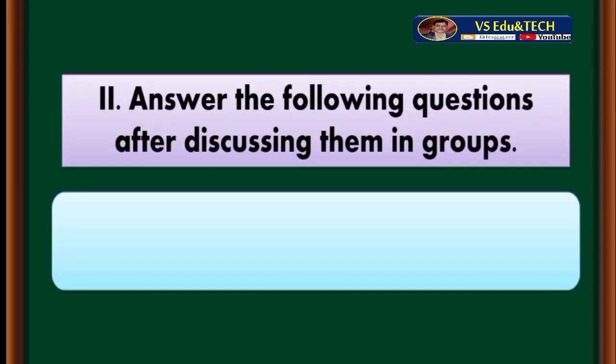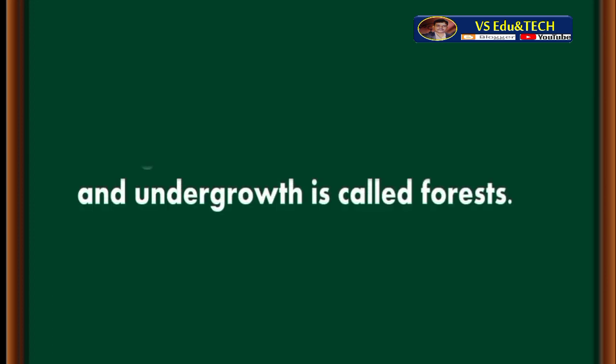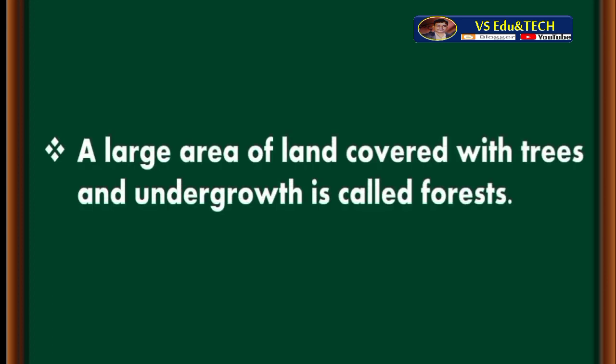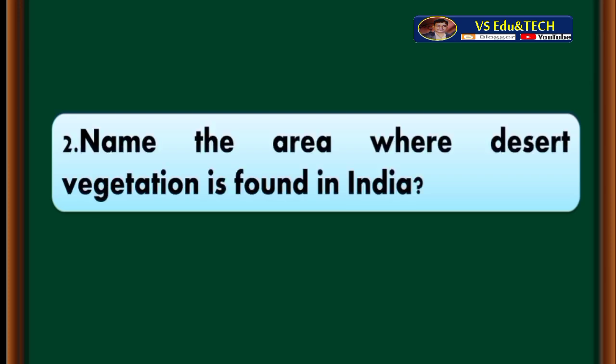Second main, answer the following questions after discussing them in groups. First question, what is meant by forests? Answer, a large area of land covered with trees and undergrowth is called forests. Second question, name the area where desert vegetation is found in India.